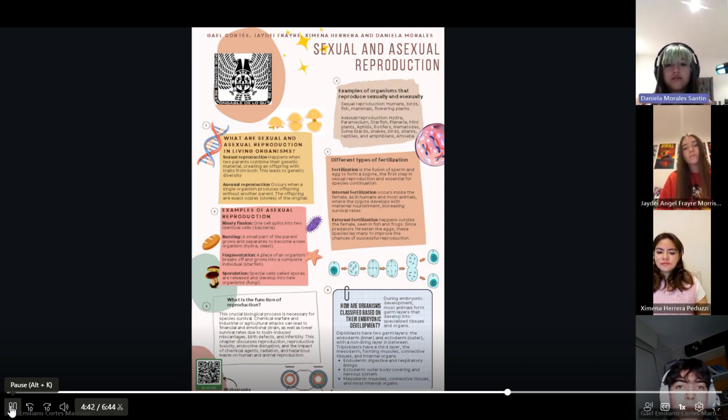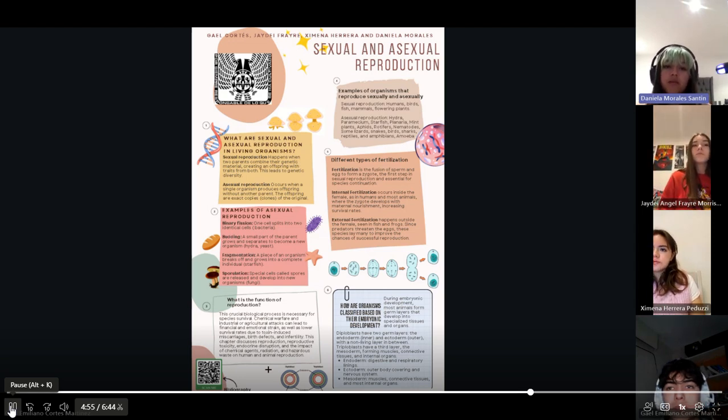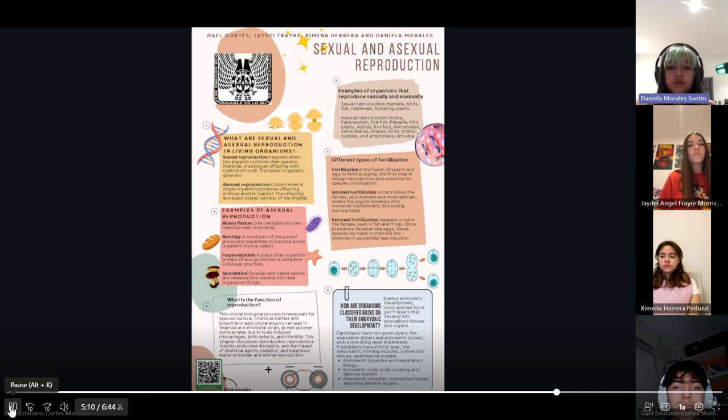Now, how are organisms classified based on their embryonic development? Most animal species undergo separation of tissues into germ layers during embryonic development. Recall that these germ layers are formed during gastrulation and that they are predetermined to develop into the animal's specialized tissues and organs. Animals develop either two or three embryonic germ layers.